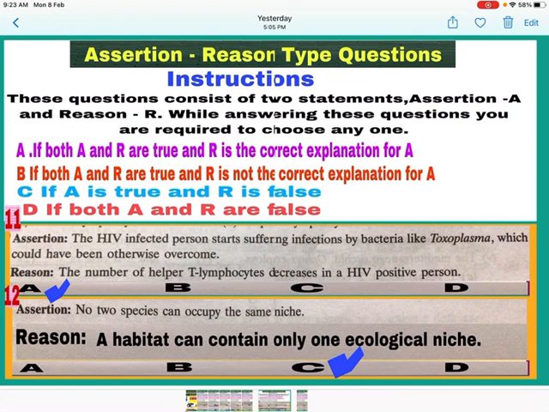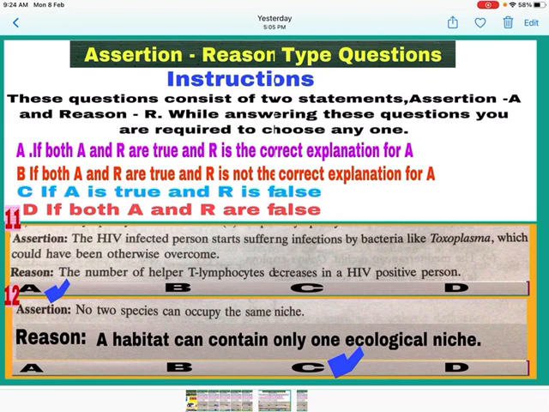Now see the reason. The number of helper T lymphocytes decreases in a HIV positive person. Yes, this is also a correct statement and correct reason for the assertion. HIV enters the T lymphocytes and destroys them. As a result, immunity of the HIV positive person decreases and the person suffers from many infections. So here A and R both are correct and R is the correct explanation of A, so mark A.